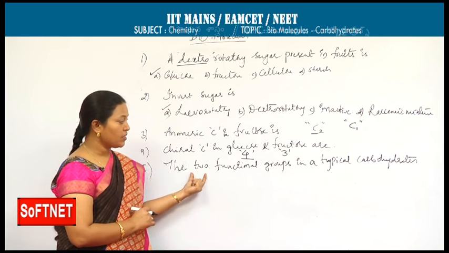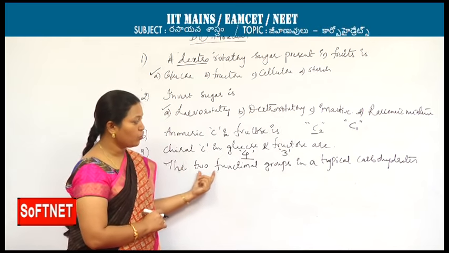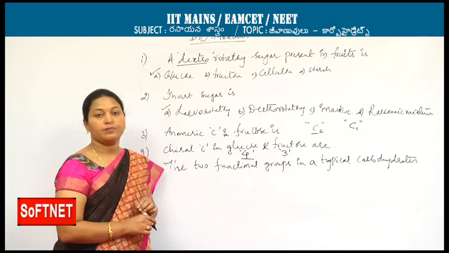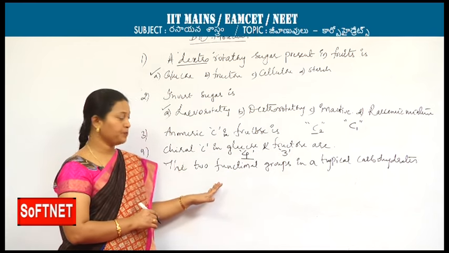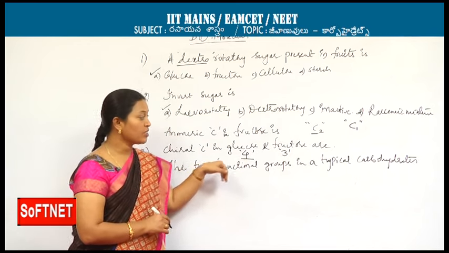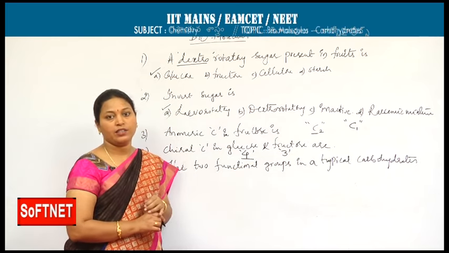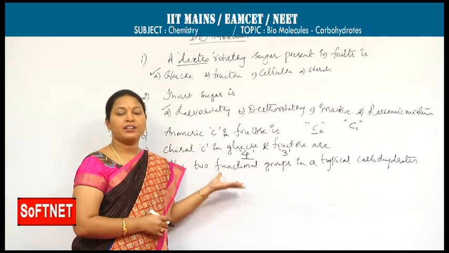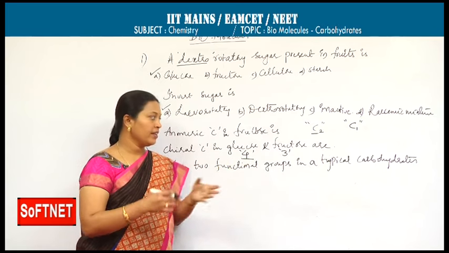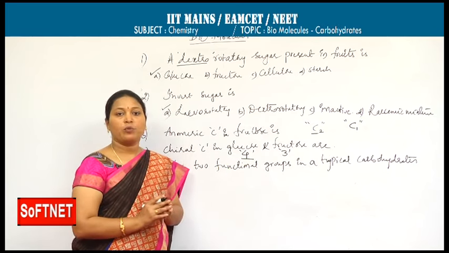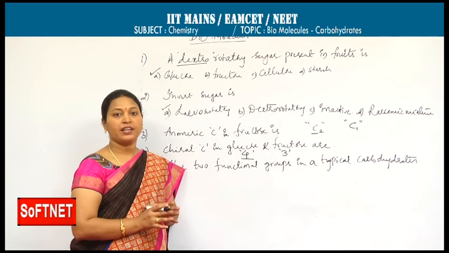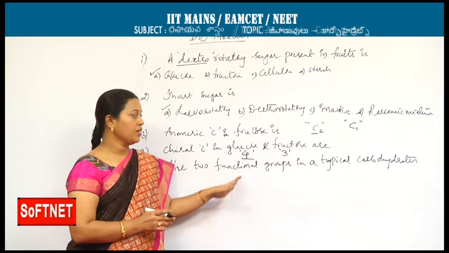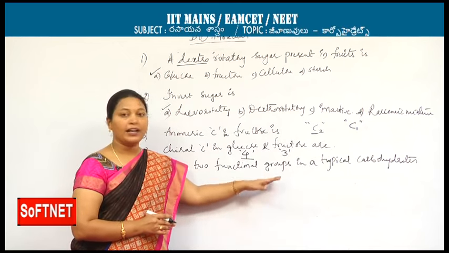Next question, the two functional groups in a typical carbohydrate. It was in the previous question too. Two functional groups in a typical carbohydrate. A typical carbohydrate means we can consider it a monosaccharide or disaccharide, whatever the saccharide may be. Here we have two types of functional groups, carbonyl functional group and hydroxy functional group.